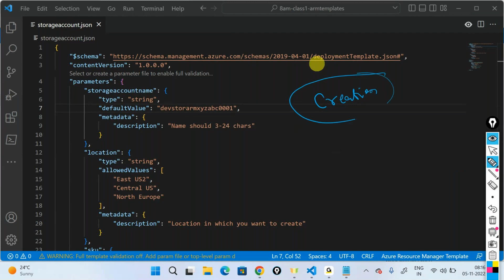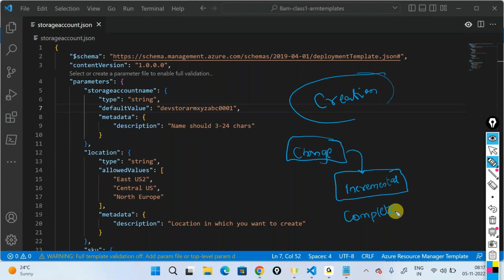But if you want to delete the resources, you will have to change the way the ARM template works. ARM templates normally work in an incremental order, but there is also something called complete mode in which the ARM template works. We will talk about this, but in order to change this, I'll first have to tell you how to deploy an ARM template using a PowerShell script. And at the end, I'll tell you how you clean up your resources using something known as complete mode.